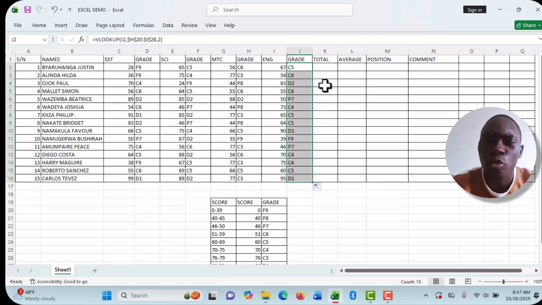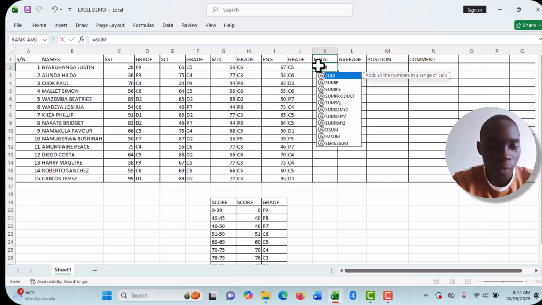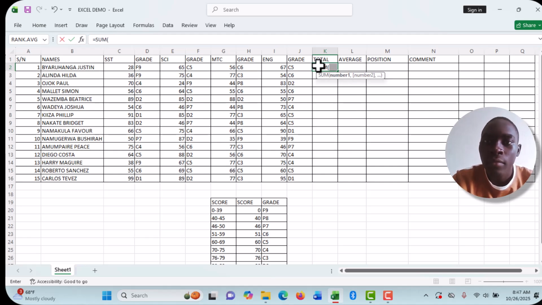So we come to the total. How do you get the total of all these various subjects? So as you can hear the word total, it is coming from sum. So we shall just come here and put our formula. We begin with the equal sign and put sum. Open the bracket. You see, it will say number 1, number 2.